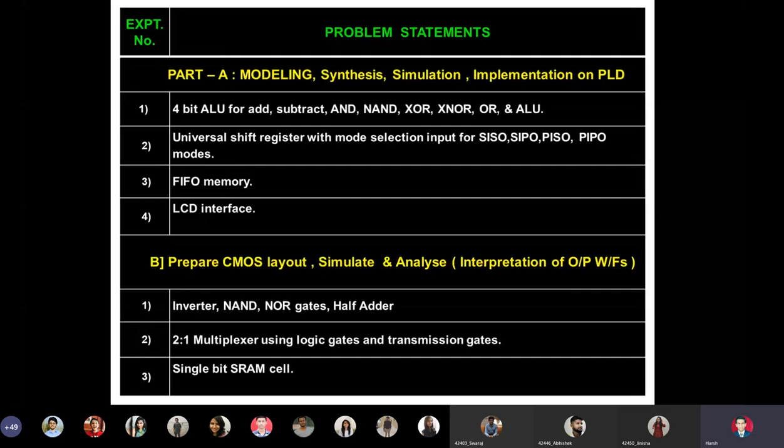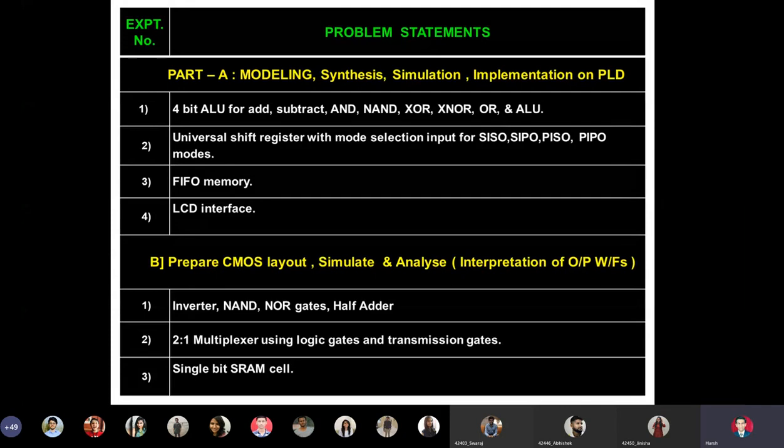We will combine two transmission gates to form a 2:1 multiplexer. Then we will use one 2:1 mux to make an XOR gate, another 2:1 mux to make an AND gate, and combine both of them to realize a half adder. And then third is a single bit SRAM cell, which is very interesting.